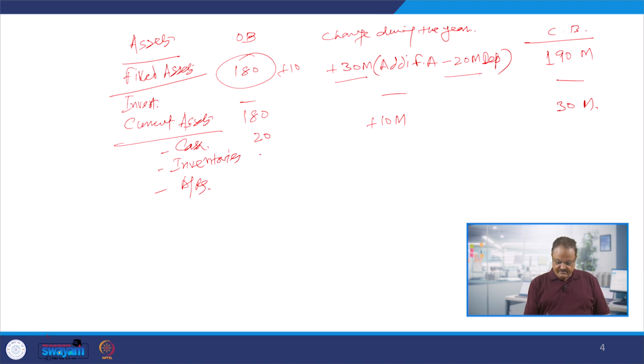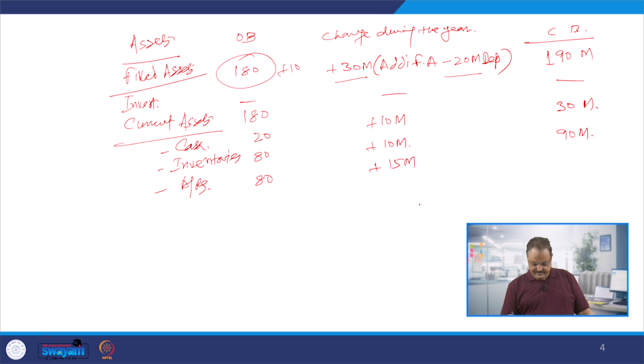So what is the original balance of inventory? 80 million. And in this we are going to increase the inventory by 10 million. So the total inventory is going to be 90 million. And similarly the accounts receivables original balance is 80 million, and we are going to increase it by 15 million. Expected increase by 15 million. So it is 95 million. So in this case, if you sum it up, all this comes up as 405 M.